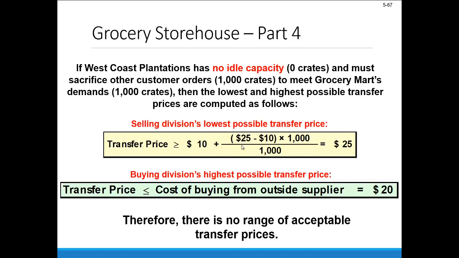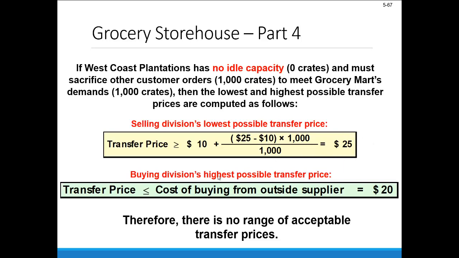So that's the $25 normal selling price minus the variable expense of $10. So a CM, if you will, of $15 per crate times 1,000 crates, and then technically divided by the total number of crates transferred, which is the same 1,000.